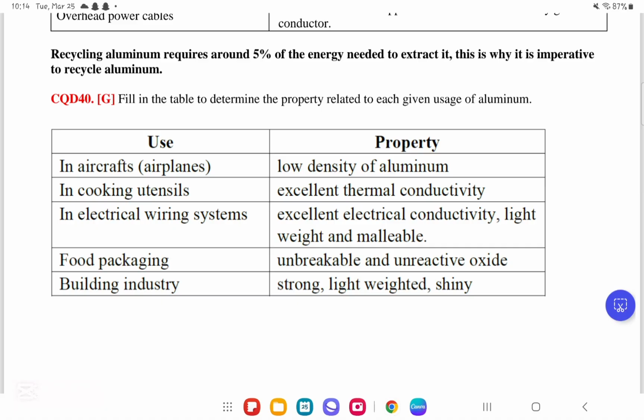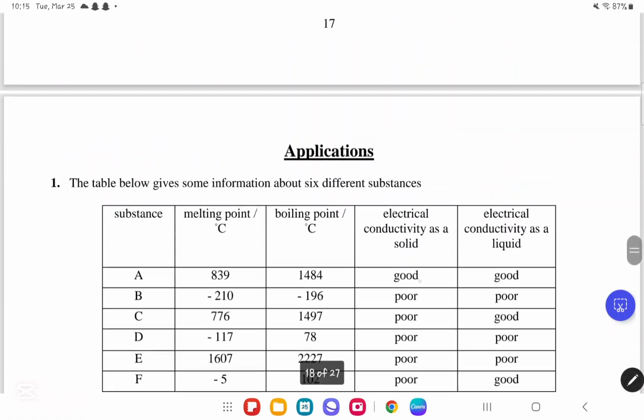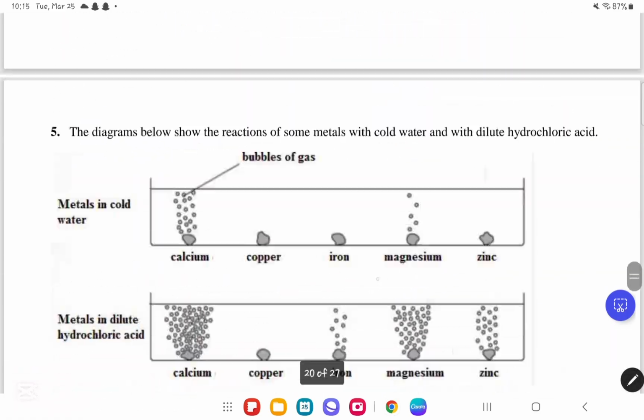Wiring system, it needs to be an electrical conductor, lightweight and malleable. Food packaging, it needs to be unreactive, meaning it doesn't undergo corrosion and will not react with anything else, and it's unbreakable. And finally, for the building industry, it needs to be strong, lightweight, and shiny. For the applications, you can do them by yourself.